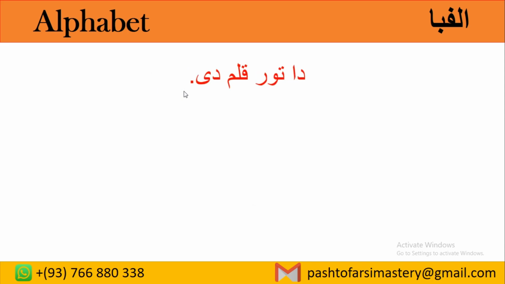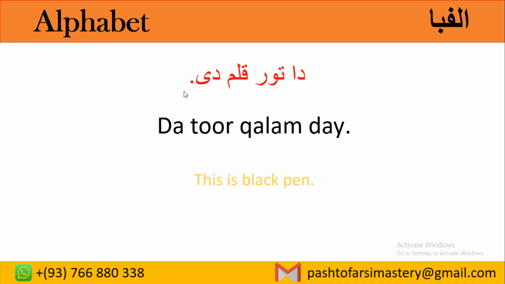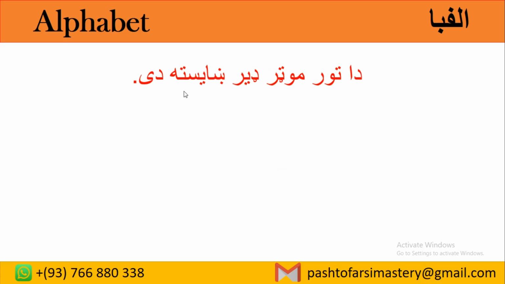We have دا تور قلم دی. Or we can say دا قلم تور دی. Both of them are correct. This is a black pen. Da means this. Tur means black. Qalam means pen. Da tur qalam day. This is a black pen.